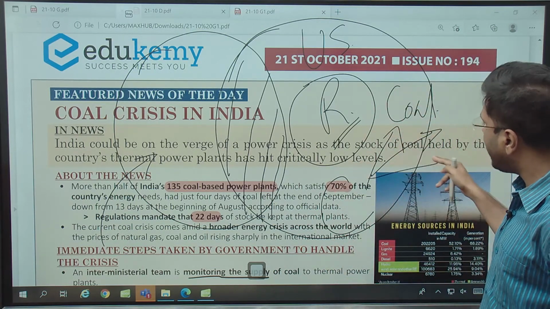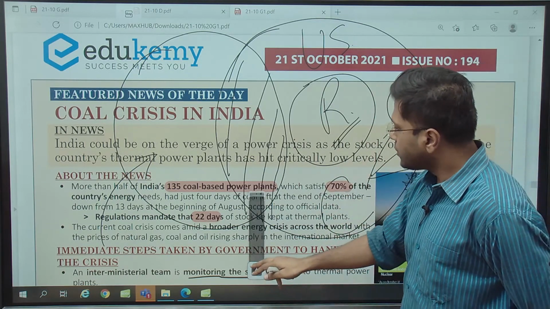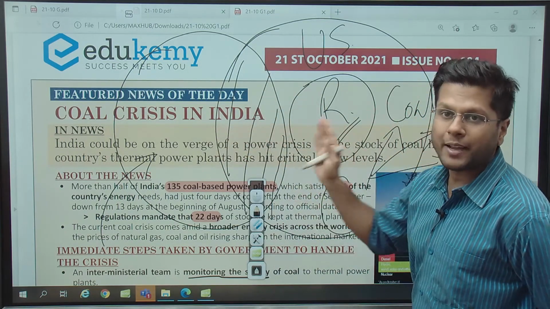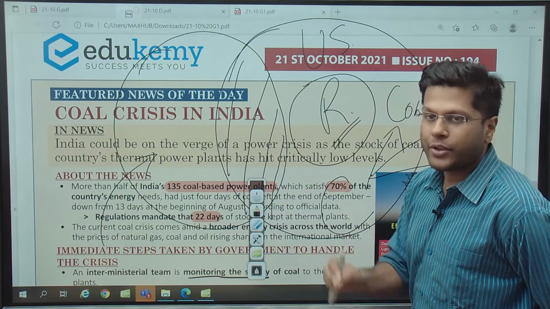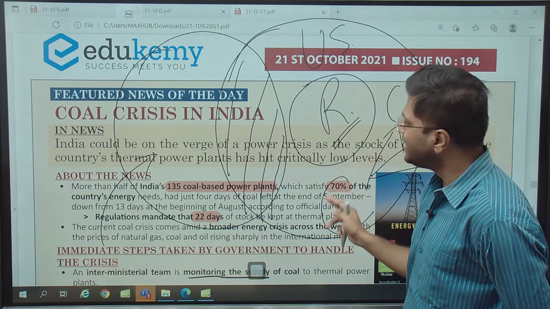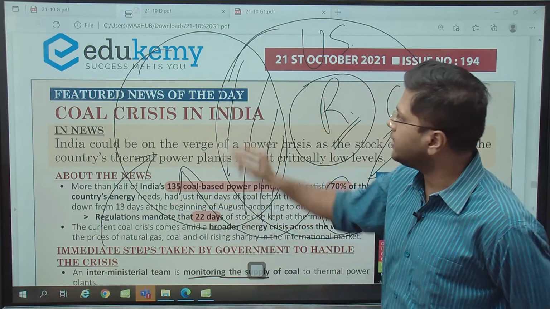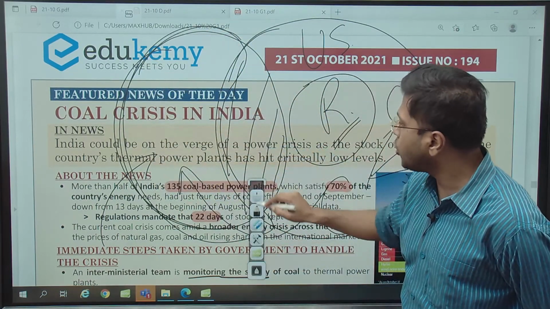And then of course we have the natural disasters which are impacting throughout. They're also impacting India, right? So now we will study, and this has also impacted India because international prices have gone above the limits, right? We are talking of petroleum prices. We are also talking of gas prices and also the prices of coal internationally, right? And this has also impacted India, but some domestic reasons have also impacted India. So largely we will focus on what is happening inside India, which is causing this coal crisis.